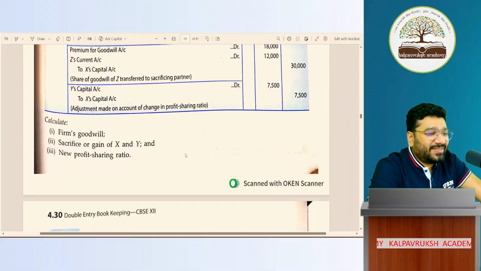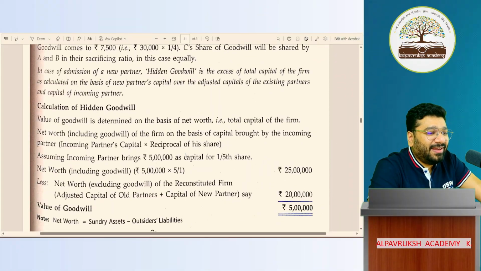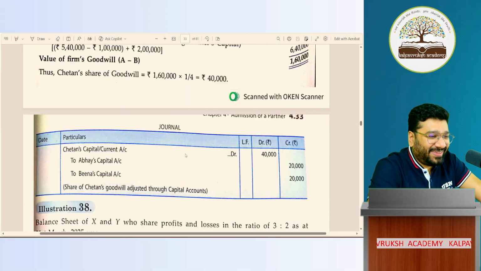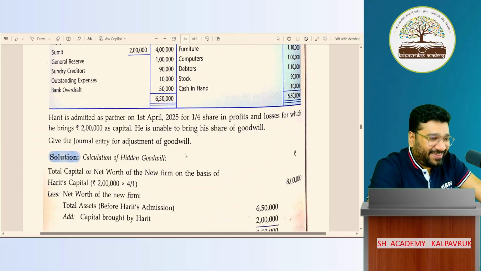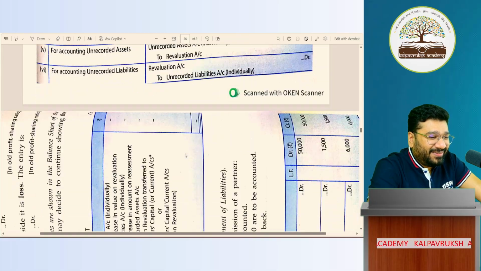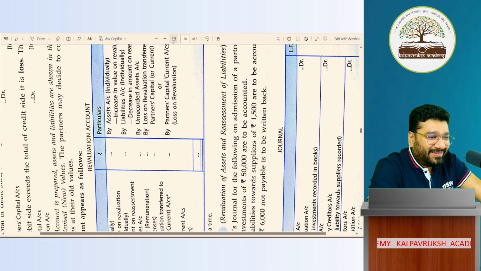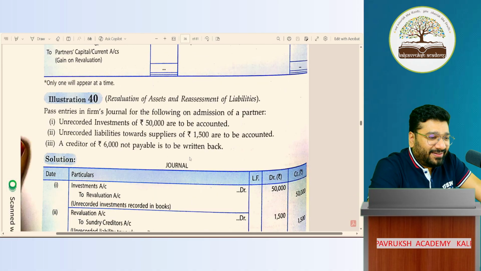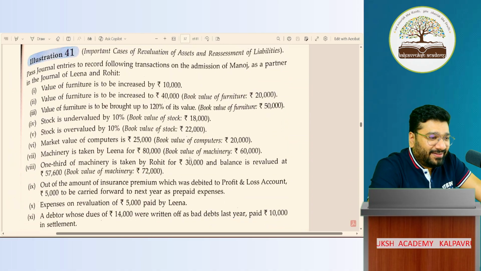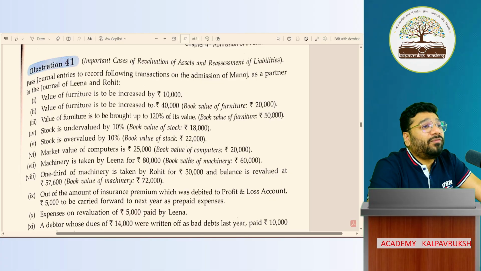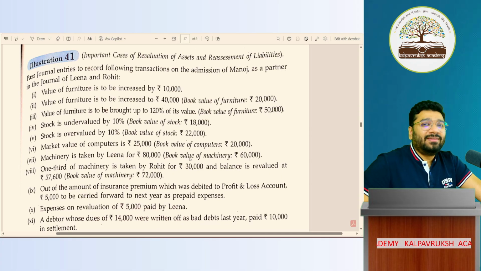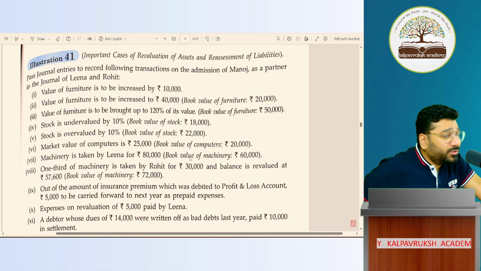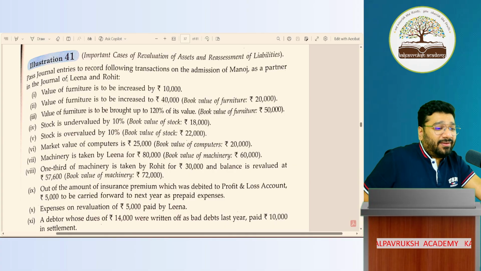I love when you say that, because I feel like laughing. Illustration 41 of your admission topic. I dare you to take this as homework and show.